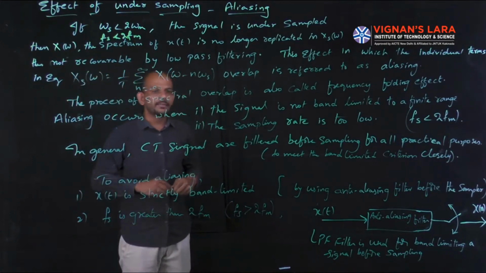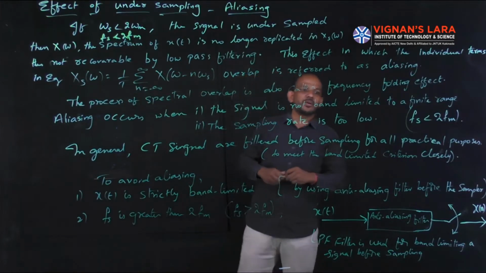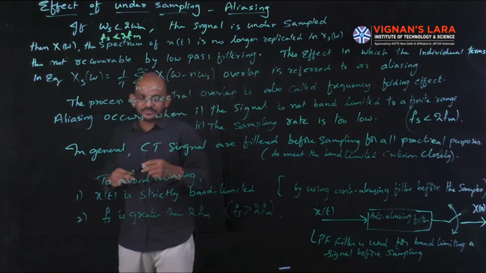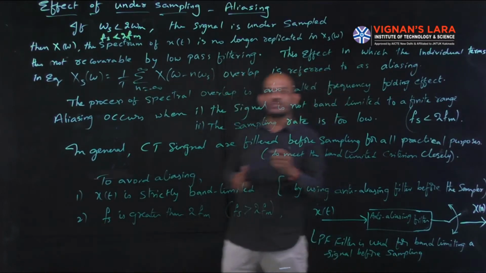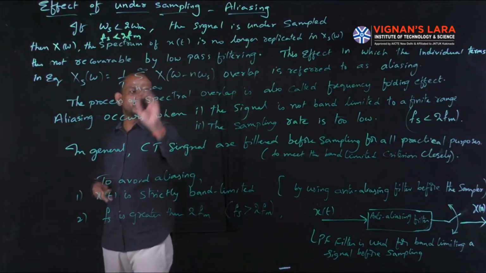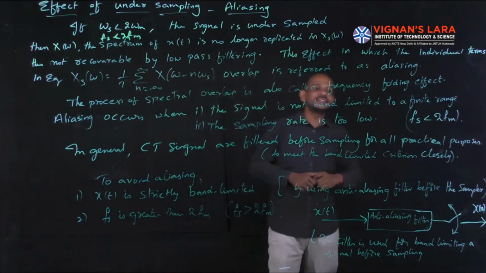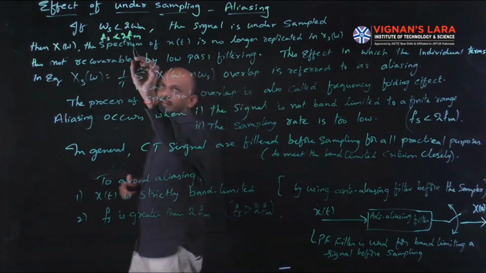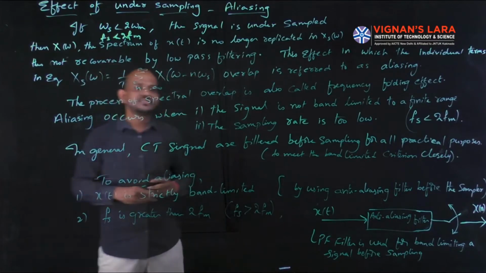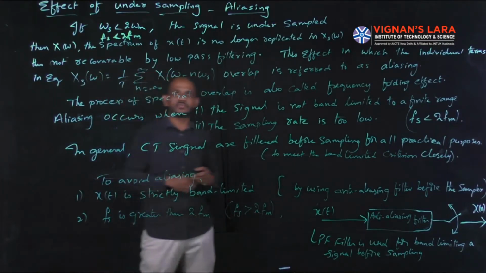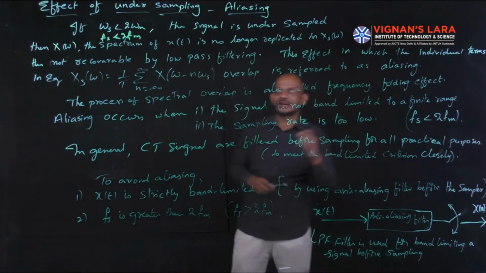If the sampling frequency is less than twice the highest frequency component of the message signal, then the signal is undersampled. Whenever the omega s value is less than 2 omega m, or the fs value is less than 2 fm, the signal is undersampled. Here fm is the highest frequency component of the message signal and fs is the sampling frequency.